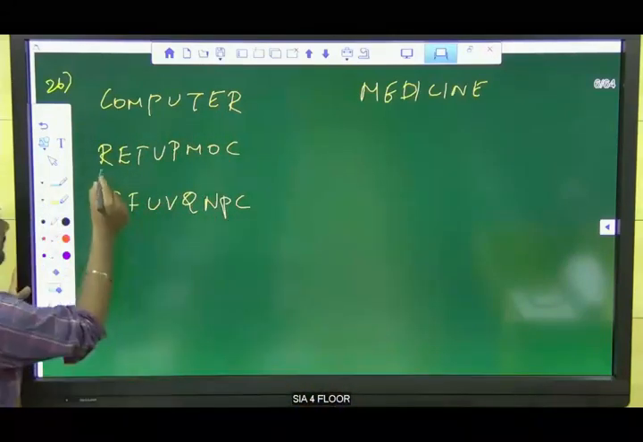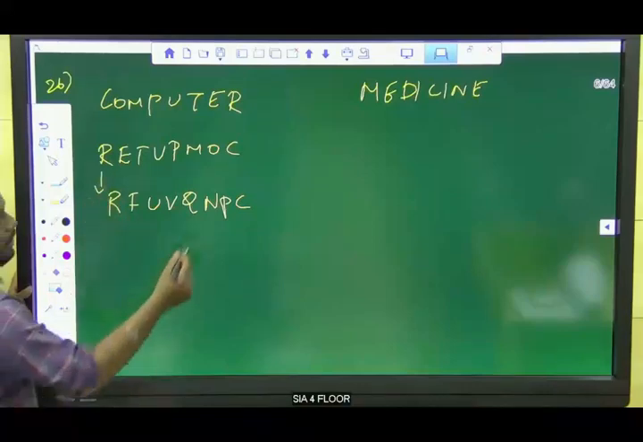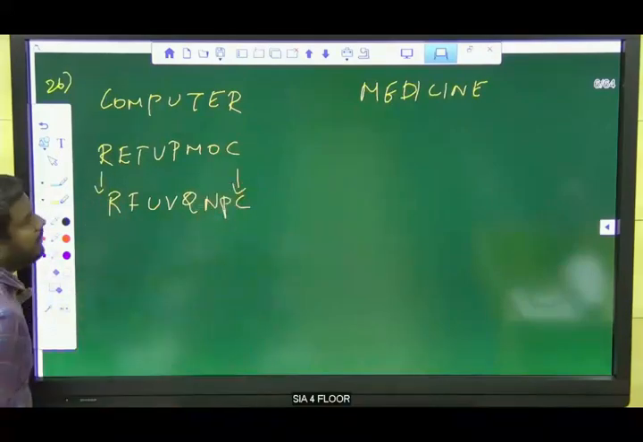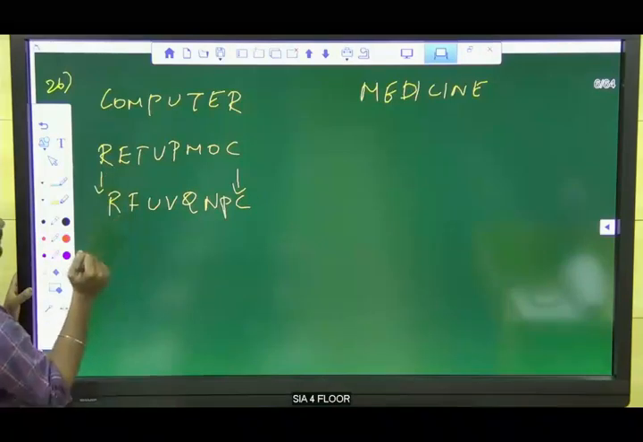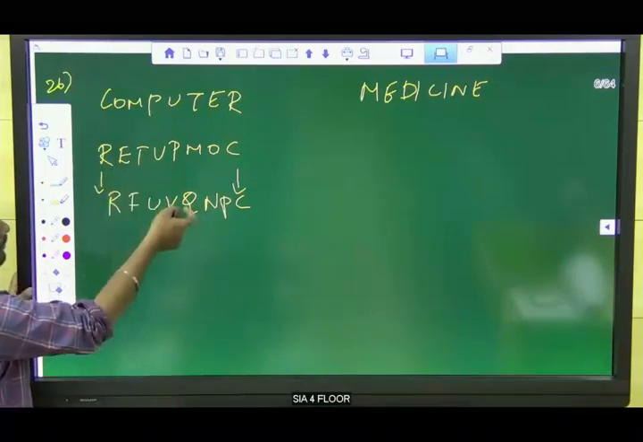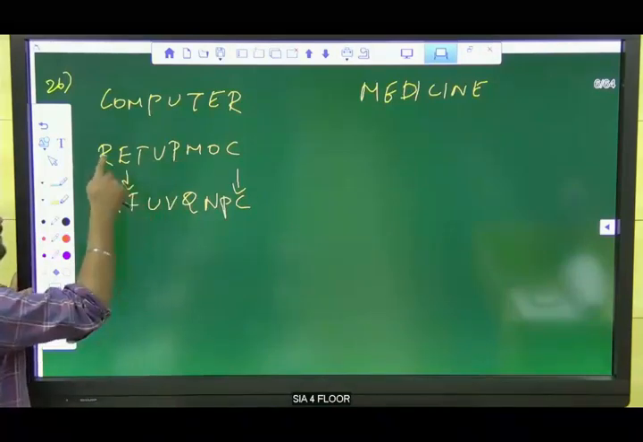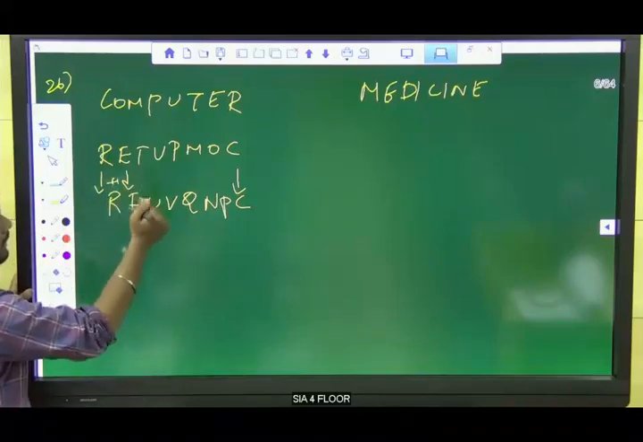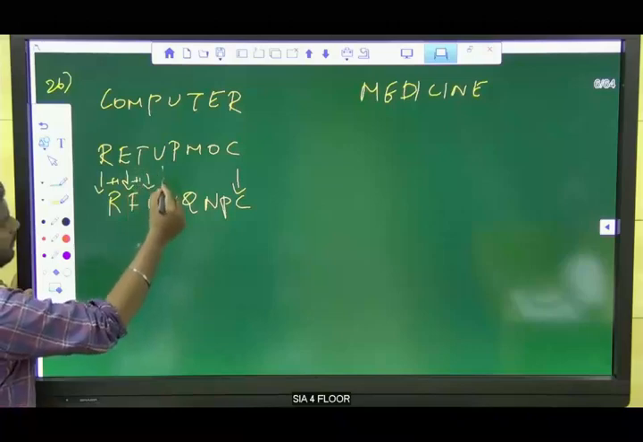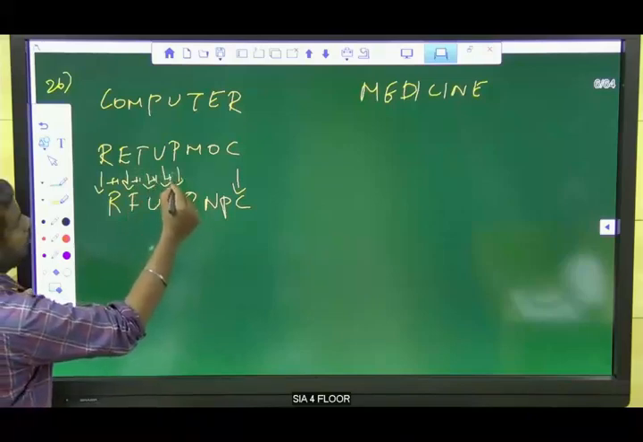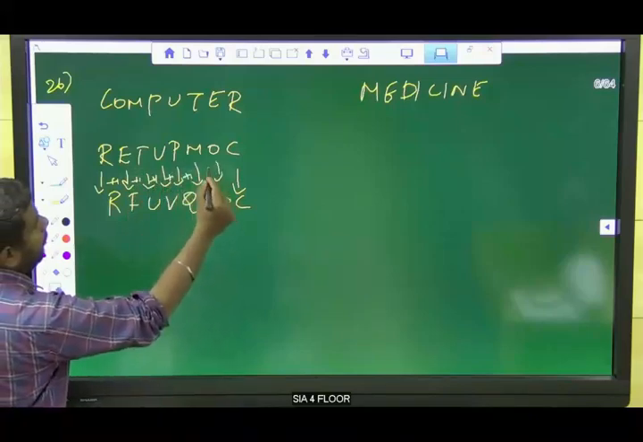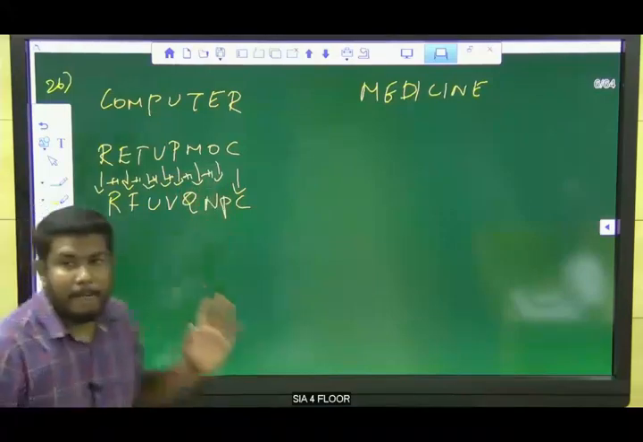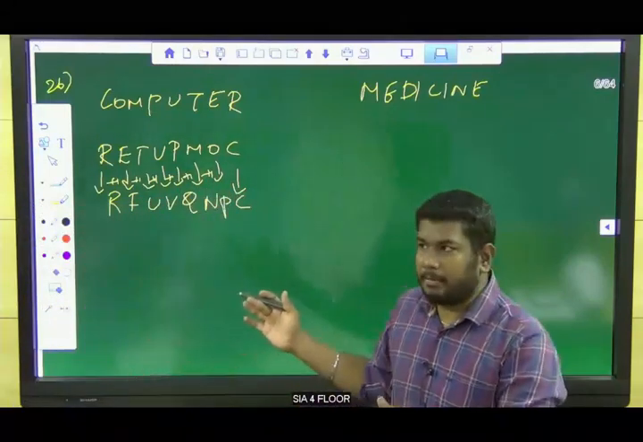Now make the comparison. Now we have E, F, T, U, U, V, P, Q. That means E, next letter is F, so plus 1. Like that, T, next letter is U, plus 1. U, V, P, Q, M, N, O, P. So the logic is that first letter and last letter remain the same.